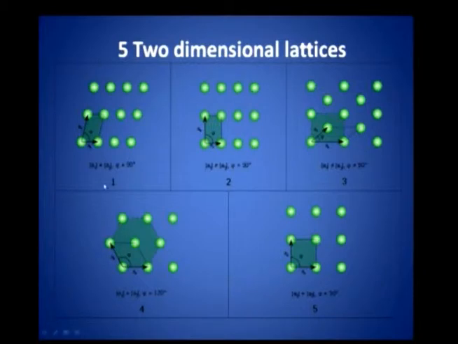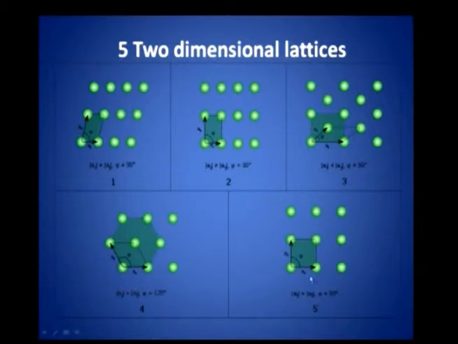One of them will be a1 equal to a2, phi not equal to 90, and there are other things that are given here. You see a square lattice, okay. You have got a lattice here, a lattice here, and so on, right. So, these are the 5 possible lattices, the cell dimensions and the angle between the two vectors, right. This is a square lattice, a1 equal to a2, phi is 90 degrees, this is square lattice.